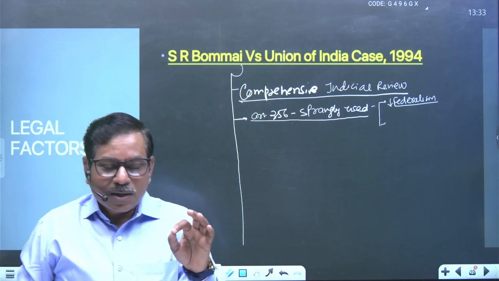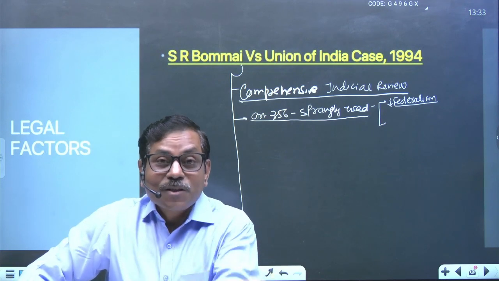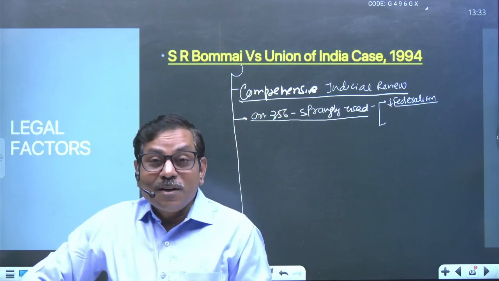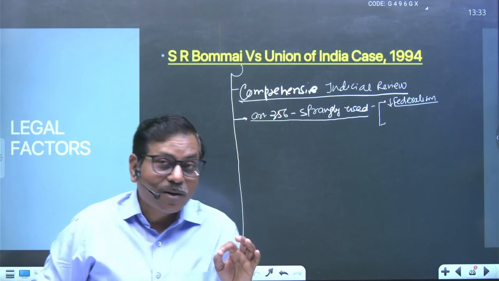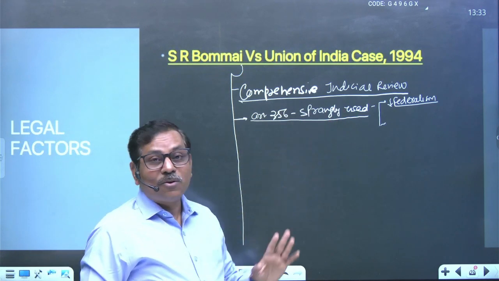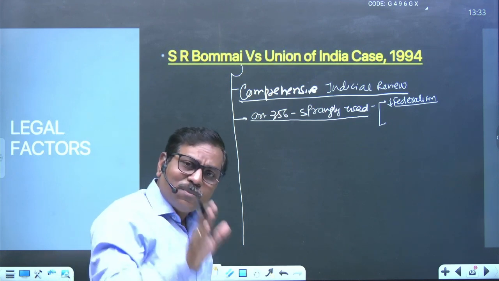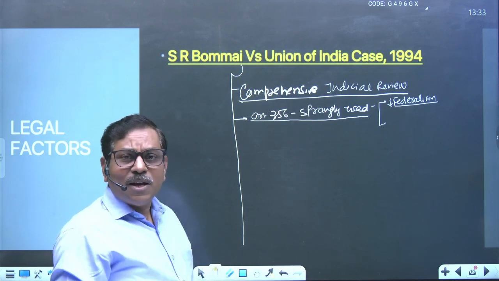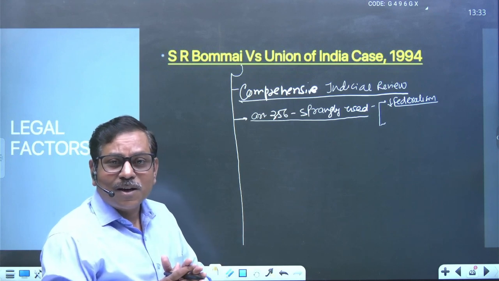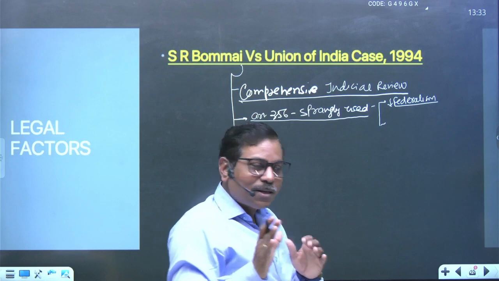So whenever we use Article 356, the federal structure immediately becomes a unitary structure. So it is very important to note that it undermines the basic structure of the constitution. So you have to use it as little as possible. This is also the analysis made by the Justice Sarkaria Commission on Union State Relations, 1983 to 88.